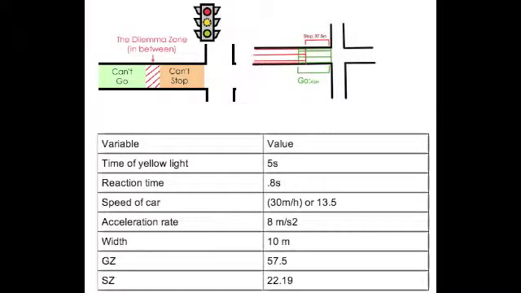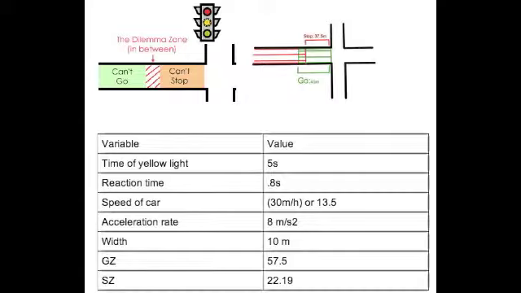Of course, though, there are risks that affect this, like poor maintenance of brakes, making you react slower to the yellow light. Here's an example of a safe intersection. The time of the yellow light is more than enough time to respond. Not too slow that you cause traffic, but not too fast that you can't stop. This is a pretty fast reaction time, making it known that this is a safe driver.